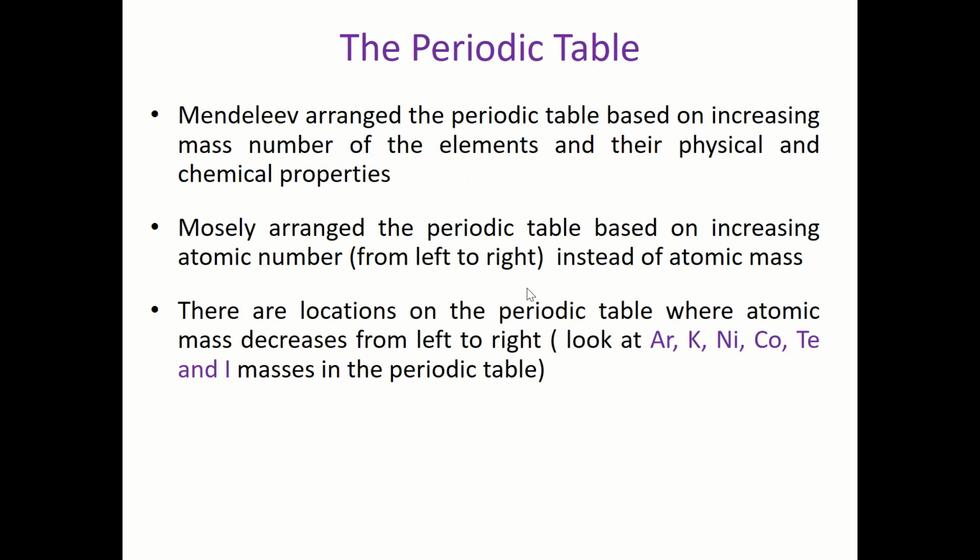So that's how Mendeleev organized his periodic table, as I told you, based on the mass number and the physical and chemical properties. But the periodic table we have today is not based on the mass number. It's based on the atomic number. And that was not Mendeleev's idea, but it was Moseley's idea. There's another scientist, his name is Moseley, and he is the one that came up with the idea of making the periodic table in terms of the atomic number.